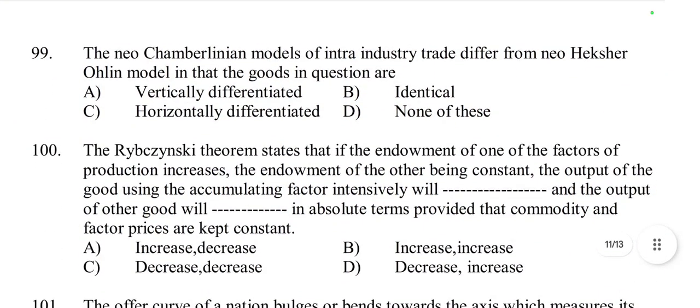Then come to question number 99. The neo-Chamberlinian model of intra-industry trade differed from the neo-Heckscher-Ohlin model in that the goods in question are vertically differentiated, identical, or horizontally differentiated. It is horizontally differentiated, not vertically, because the neo-Chamberlinian model assumes similar goods with different varieties, or horizontal differentiation, unlike the Heckscher-Ohlin model which assumes homogeneous goods. So option C is the right answer.